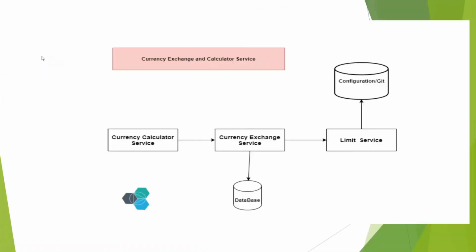Earlier we were directly hitting the currency service, giving from currency and to currency, and it returned the exchange rate, as we saw in the previous step. We had a currency conversion service where we gave the quantity, from currency and to currency, and it called the currency service and returned the total calculated amount. So one microservice is directly communicating with another microservice.